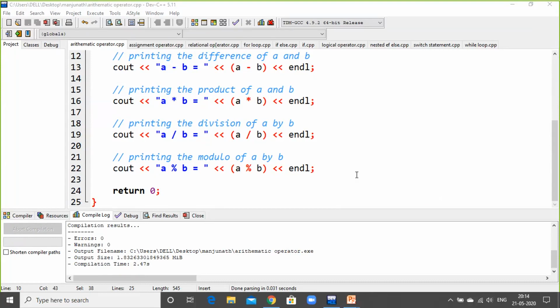Okay, then we'll go to the next operator, that is the assignment operator. Any doubts? Is everything clarified? If you have any doubts, please place your text in the chat box.